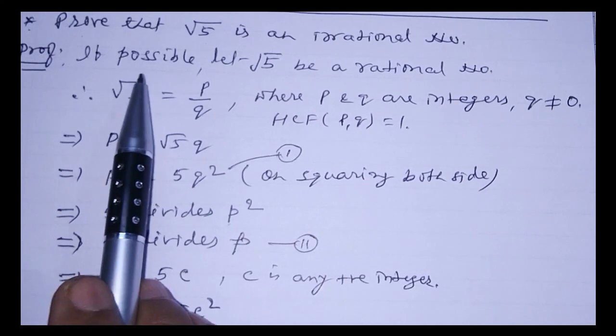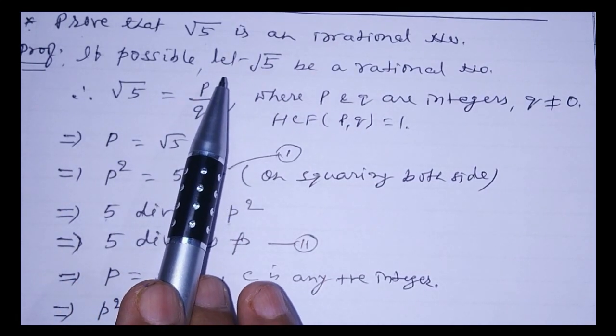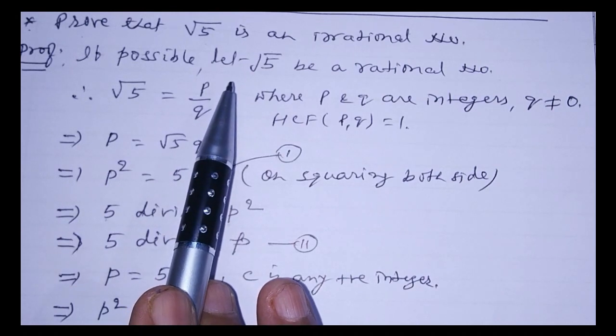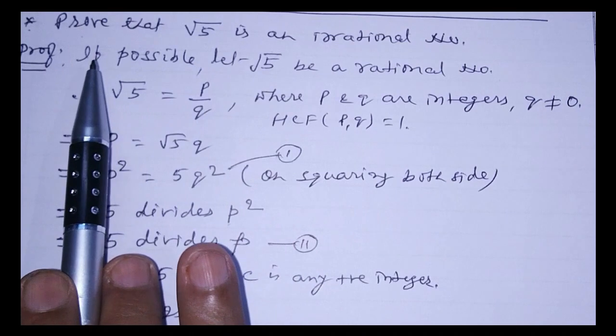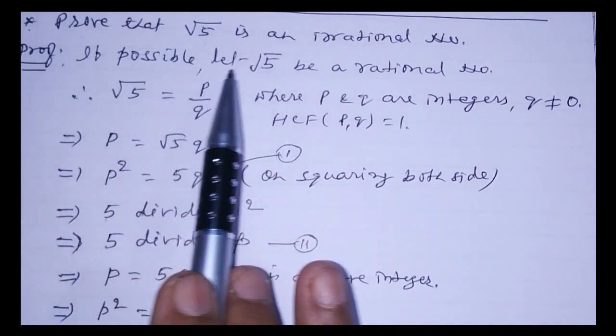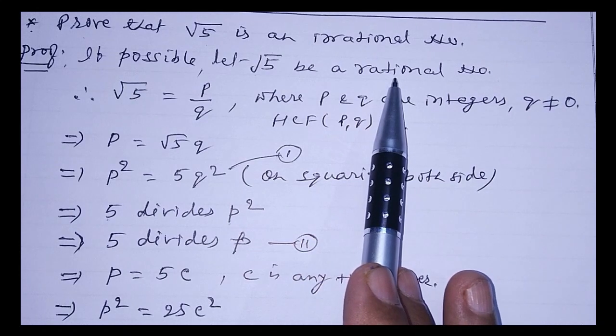Here, once again I repeat, go through the steps clearly and try to understand. I'll try my best to give you the full concept to prove this part, okay? So first, on the contrary, we are taking that root 5 is a rational number. If any number can be taken as rational, then that number can be written in the form of p by q.